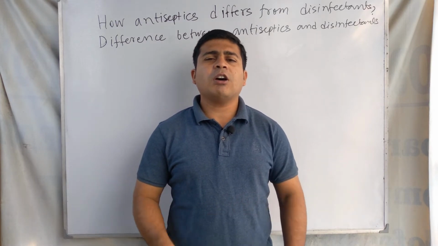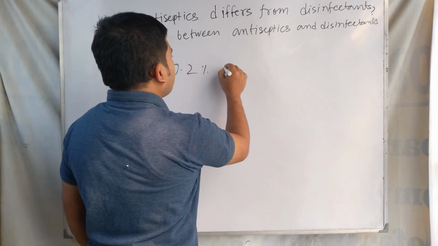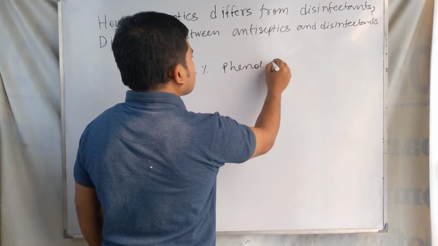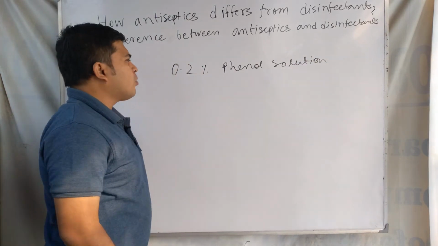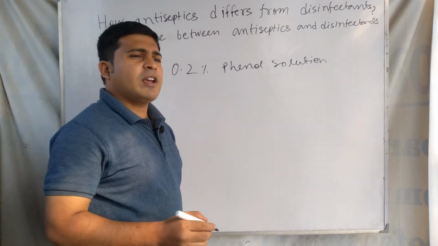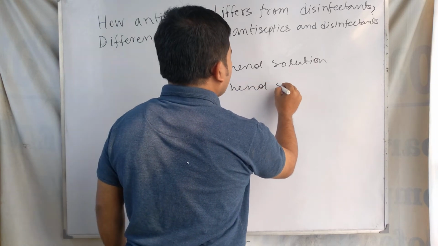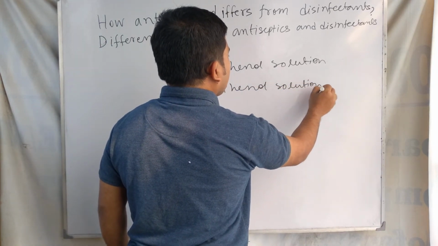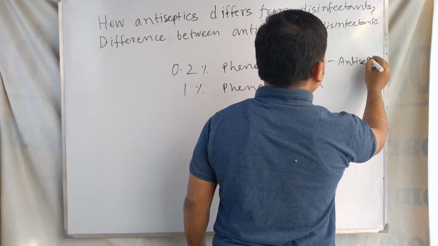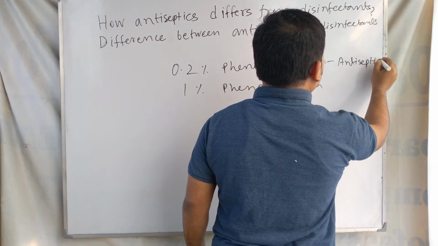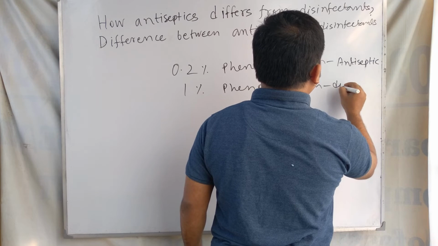If we talk about 0.2% phenol solution, it acts as an antiseptic, but 1% phenol is a disinfectant.